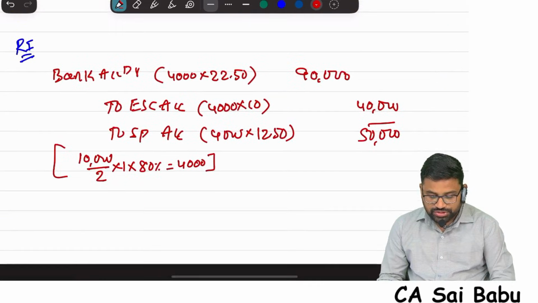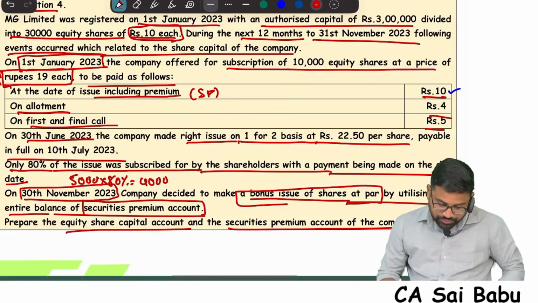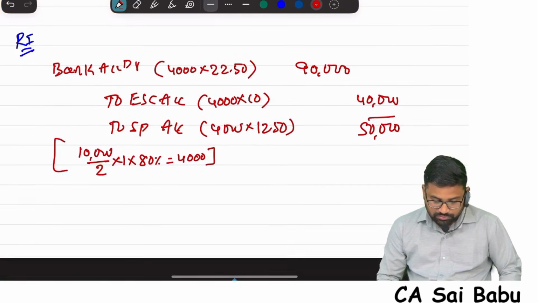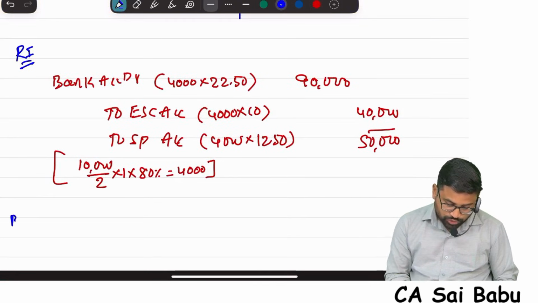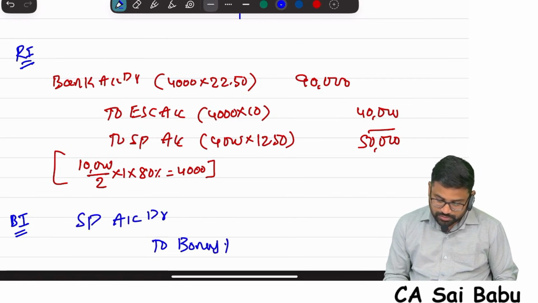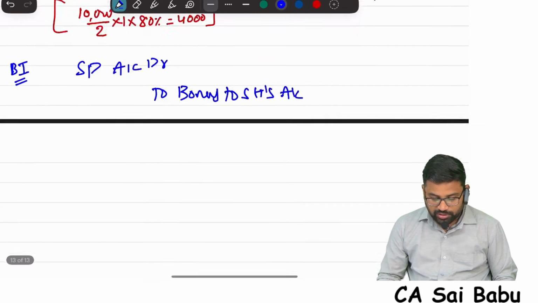Next, bonus issue. Correct? Bonus issue at par by utilizing the entire balance of securities premium. So for bonus issue, sir, securities premium account debited to bonus to shareholders account. Here we are using the securities premium account.